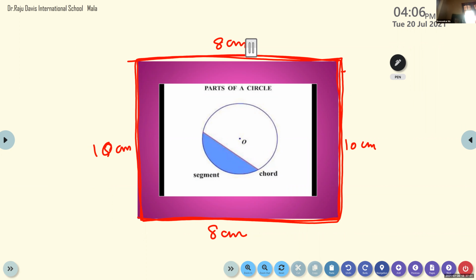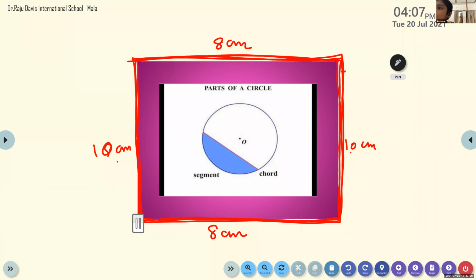80. Is it 80? 26. Is it 26 or 36? 36. 10 plus 10 is 20. 20 plus 16 is 36, right? Yes, ma'am. 36. Okay. So what did you do? You added 8 plus 10 plus 8 plus 10.